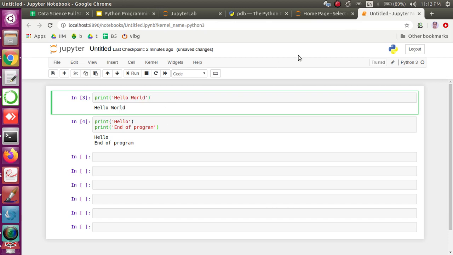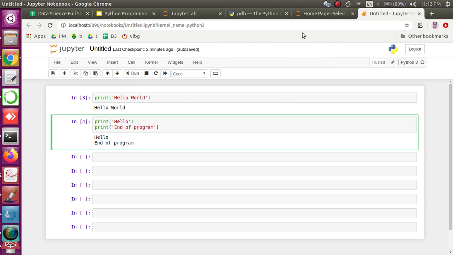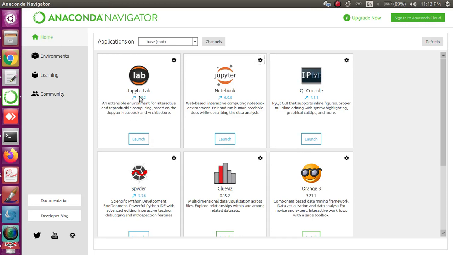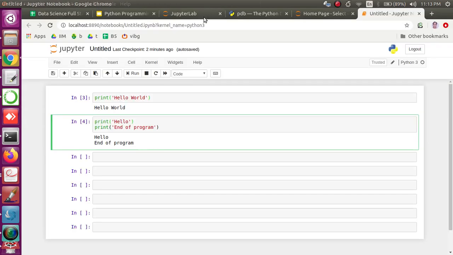Okay, so this is how we can use a Jupyter notebook. Okay, I'll come to this section once again and we will discuss more. Before that, let me move on and explain how the other IDEs look like. For example, Jupyter Lab, right? The moment you click on this launch button here, a similar